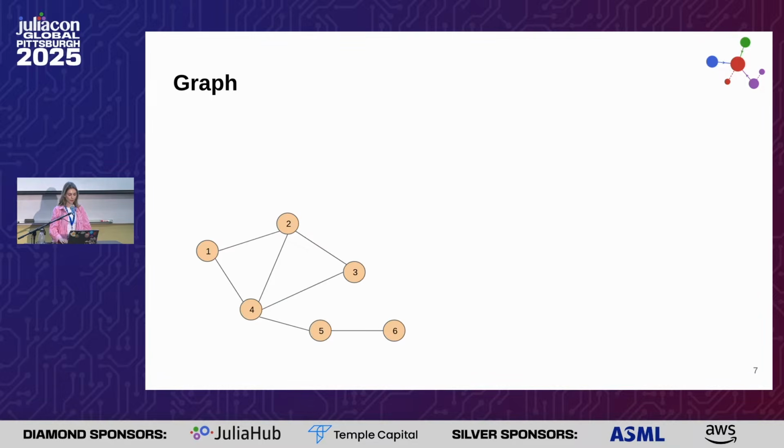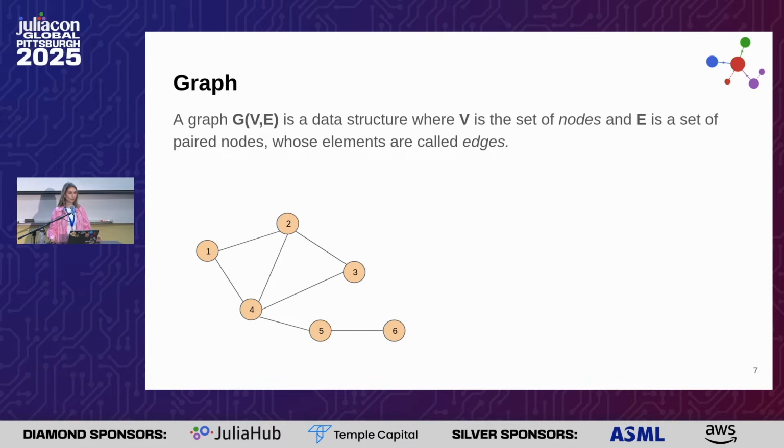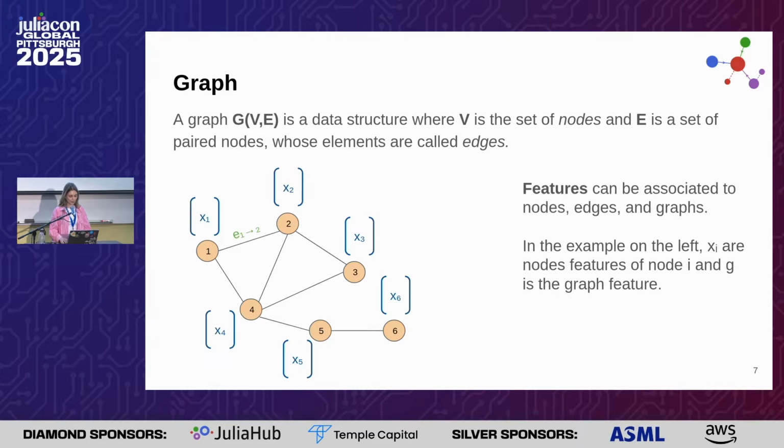Now we move on to the graph data structures. I want to recall what a graph is. A graph is a data structure where V is the set of nodes and E is the set of edges, where the edges are pairs of nodes. In machine learning, we can add additional information at the level of the nodes, the edges, and the whole graph. This additional information is called features, and is usually represented, for example, by arrays.